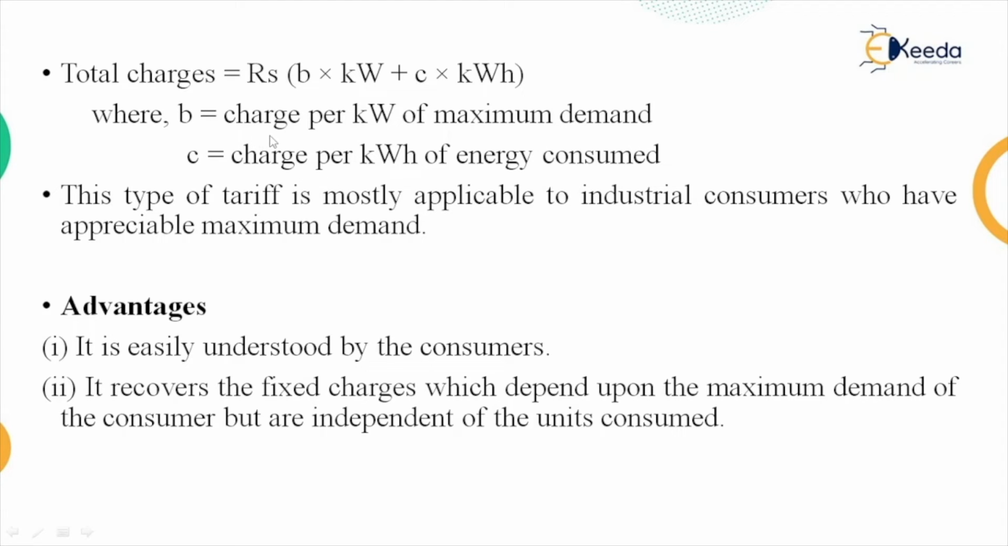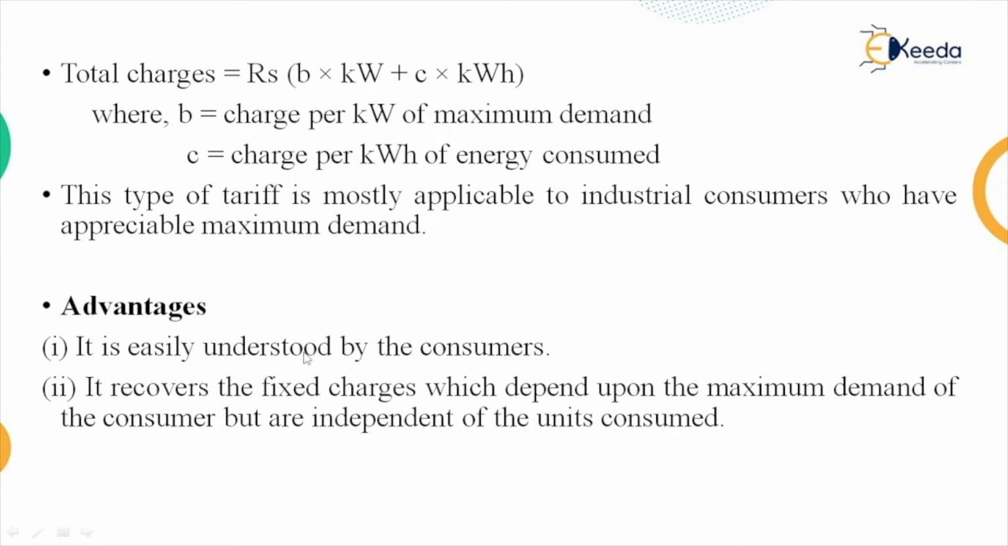What is B? B is nothing but the charge per kilowatt of maximum demand. If we multiply charge per kilowatt by kilowatt, the kilowatt gets cancelled, remaining is charge. Here C is nothing but the charge per kilowatt hour of energy consumed. If we multiply charge per kilowatt hour into kilowatt hour, the kilowatt hour is cancelled out, so remaining is again charge. So here we calculate the total charges. This type of tariff is mostly applicable to industrial consumers who have appreciable maximum demand.